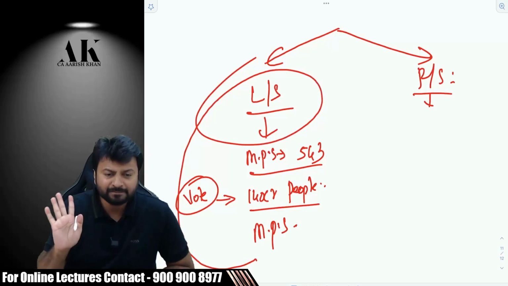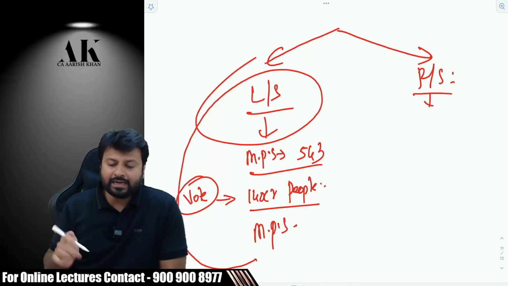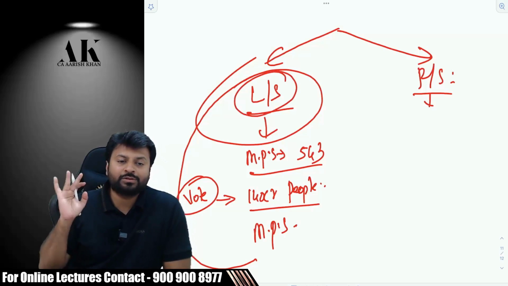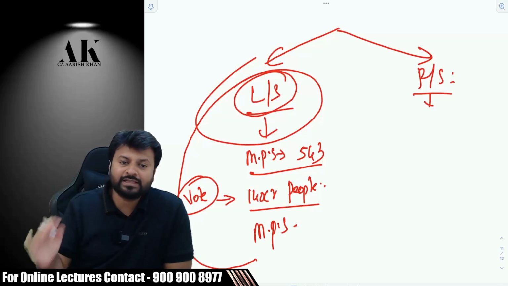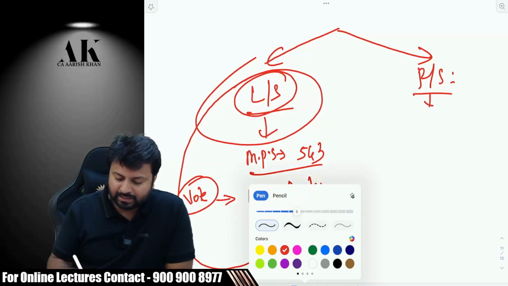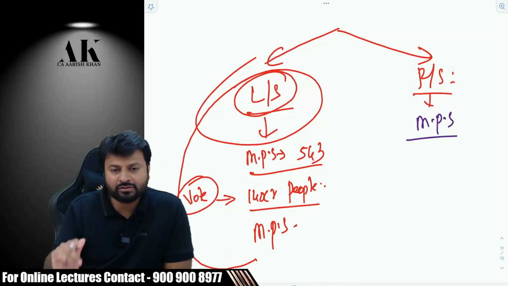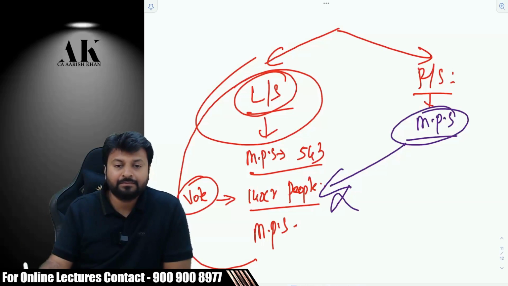Are you clear? So Lok Sabha members are elected by the people of this country. That is the reason this is also called the People's House. The second name of Lok Sabha is People's House. Then what is Rajya Sabha? Here also the people who sit are members of parliament only, but they are not elected by the people directly.